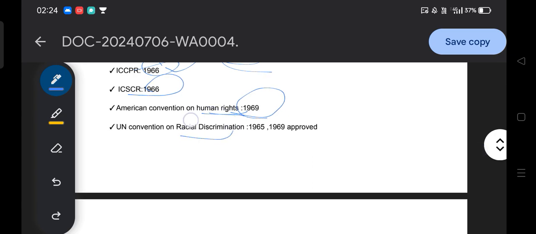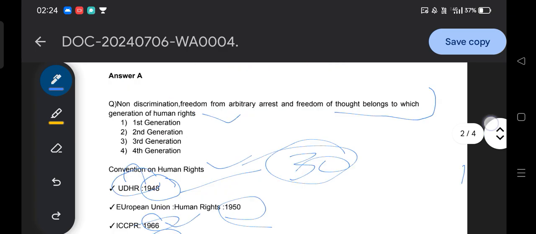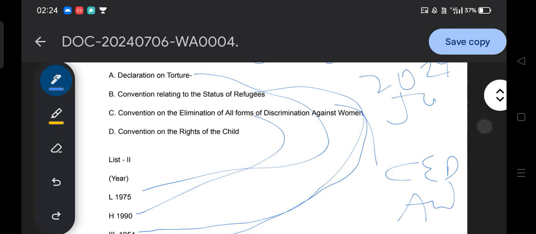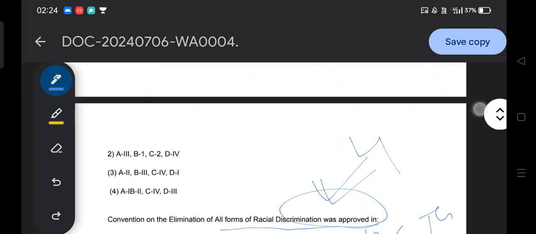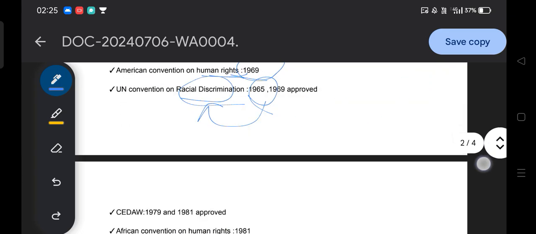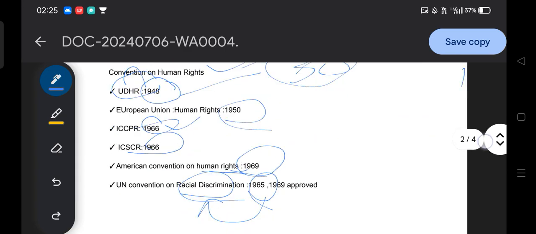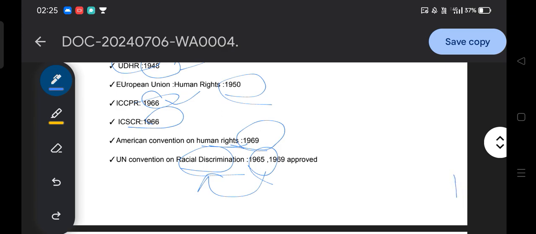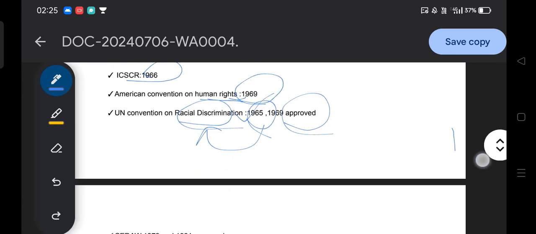Then the UN Convention on Racial Discrimination, 1965. But as you noticed in the paper, they ask about the approval of the convention on all forms of racial discrimination. I have told you that a similar thing applies here: racial discrimination was signed in 1965, but it was approved in 1969. So the UN Convention on Racial Discrimination was approved in 1969.